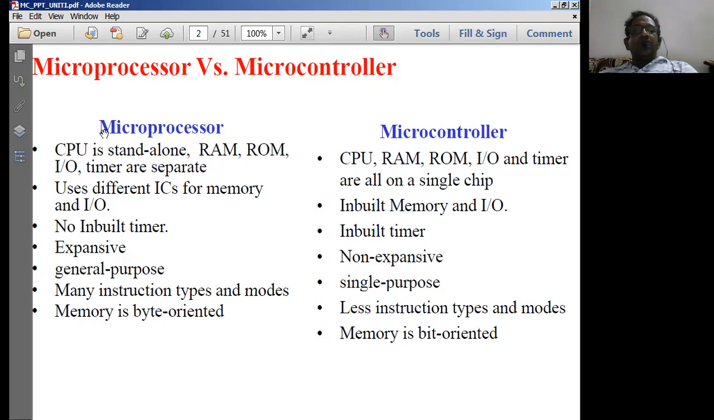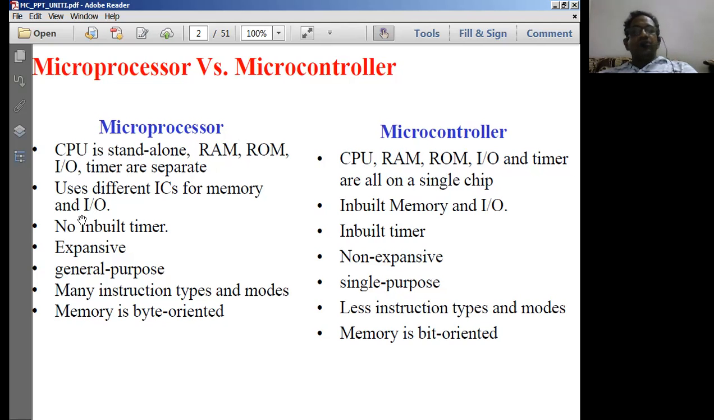So that means here microprocessor CPUs will be coming as standalone, whereas in microcontroller all of these, CPU along with peripherals, will be coming in a single chip. That is the main difference.